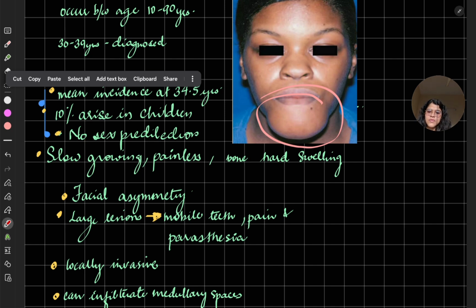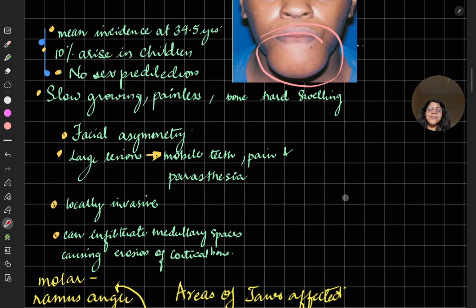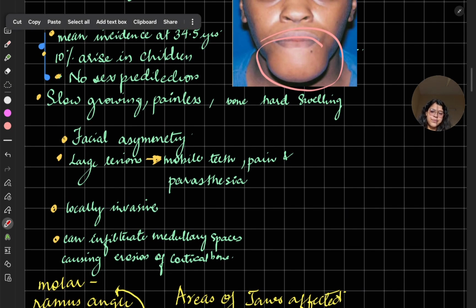I'll show you again. Large lesions can cause mobile teeth and pain and paresthesia. As I told you, it will grow. If it grows in the bone, then the teeth can move. Then it can be locally invasive as well. Can affect the other areas around it. Can infiltrate medullary spaces, causing erosion of cortical bone. It can get into the medullary spaces, and the cortical bone can also get eroded.